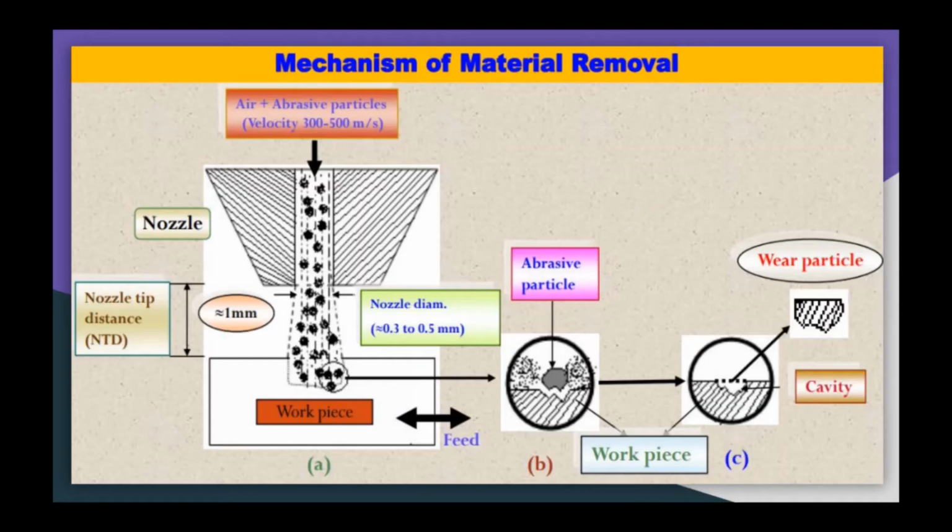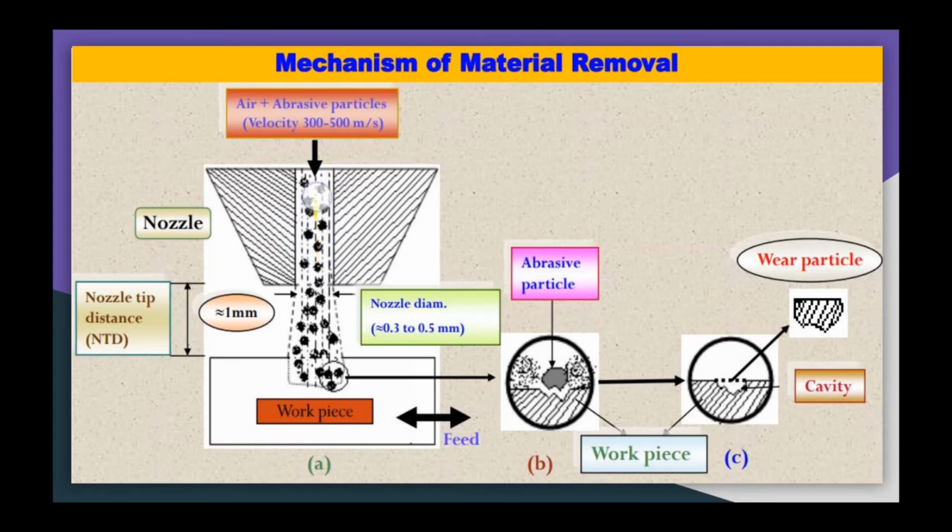Now let us discuss the mechanism of material removal. In case of the AJM process, abrasive jet machining process, here is the nozzle, as you can see here, where air plus fine abrasive particles are coming at a velocity ranging between 300 to 500 meters per second.